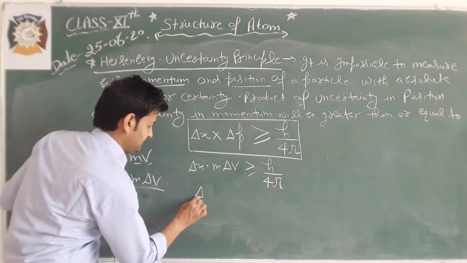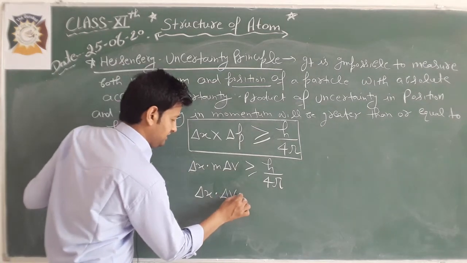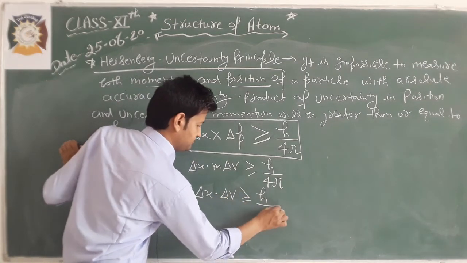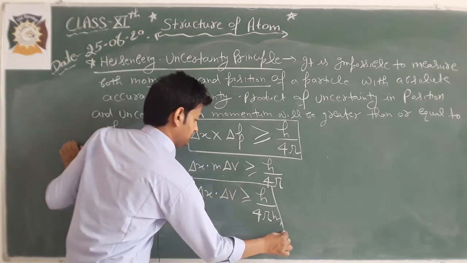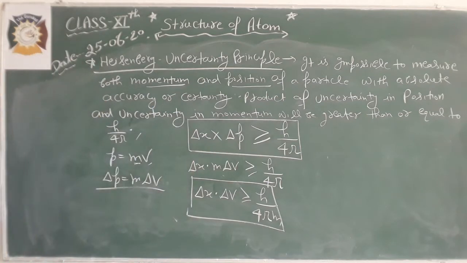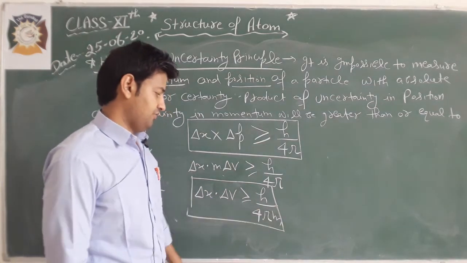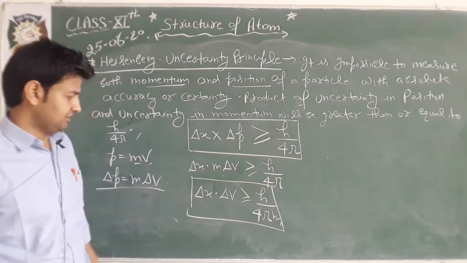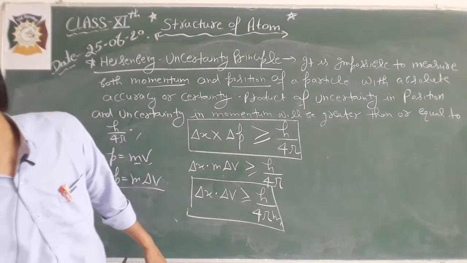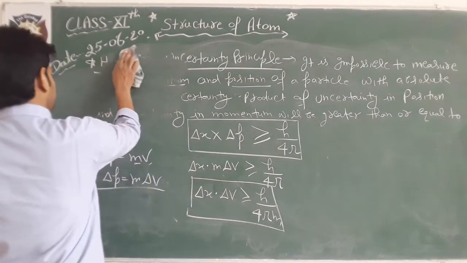So we can say that delta x, uncertainty in position, and uncertainty in velocity, will be greater than or equal to h upon 4 pi into m. This is the Heisenberg uncertainty principle. We know that delta x and delta v are inversely proportional to the mass of the particle. So this is all about the Heisenberg uncertainty principle and de Broglie relation.